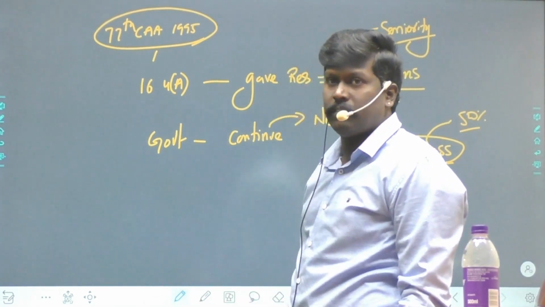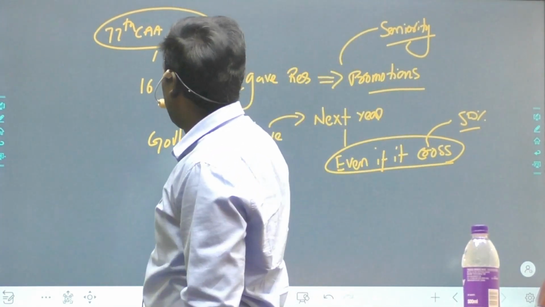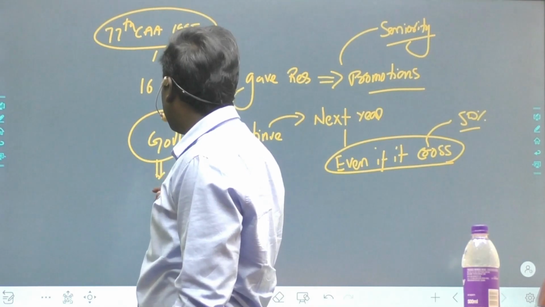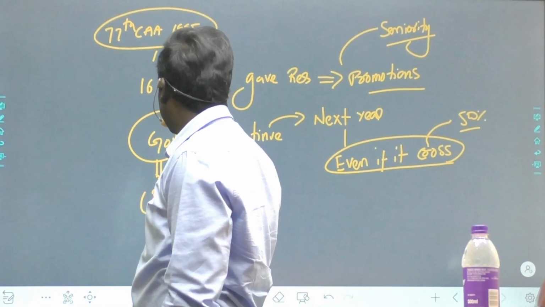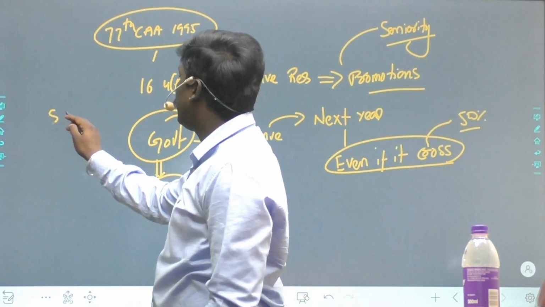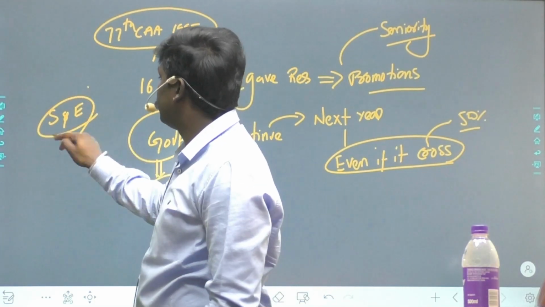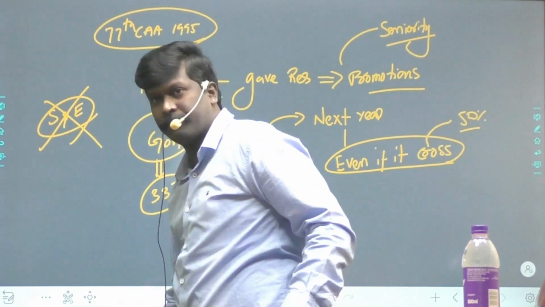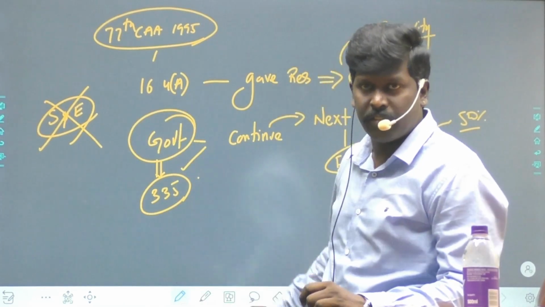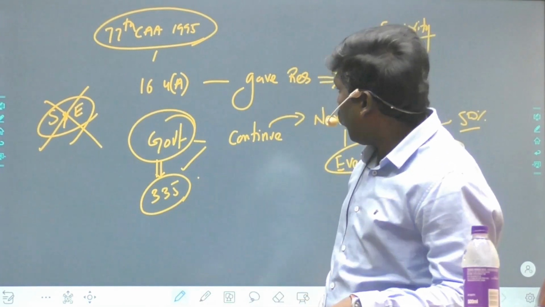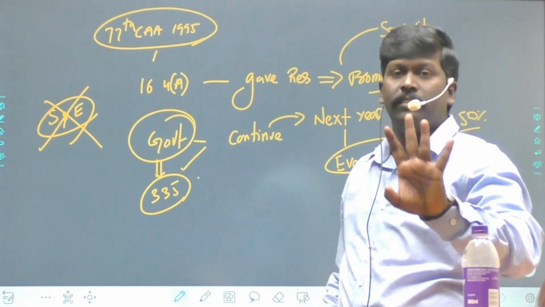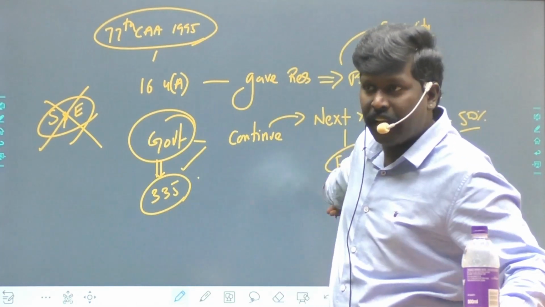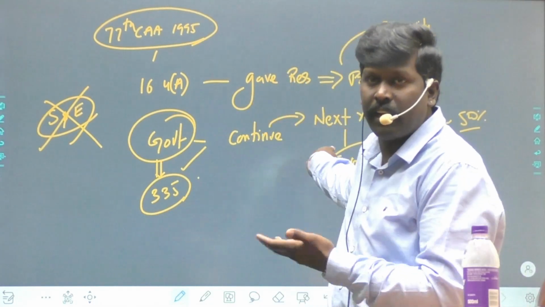Next point, a blunder: the Government of India compromised on Article 335. It said skills and efficiency are not needed, I only want reservations. What is Article 335? We just saw skills and efficiency. So all these 4 points are against the Indira Sawhney case.